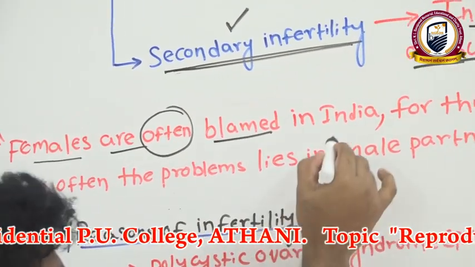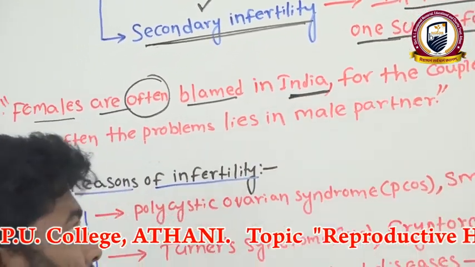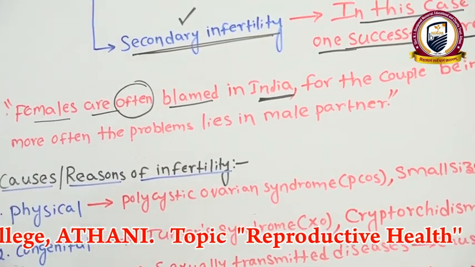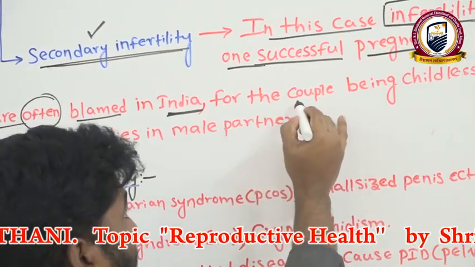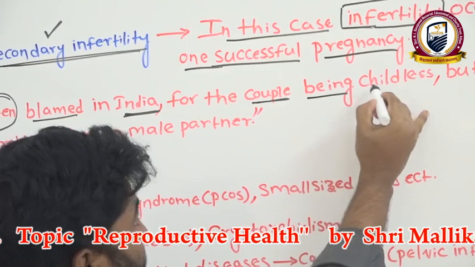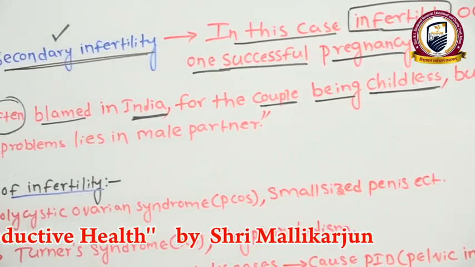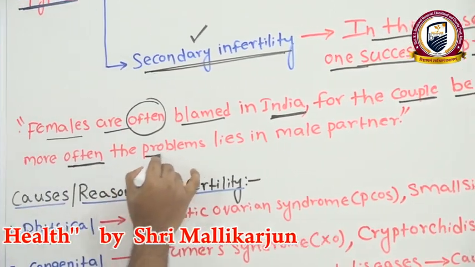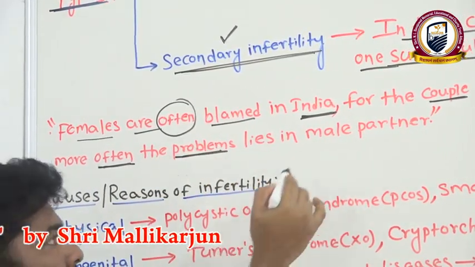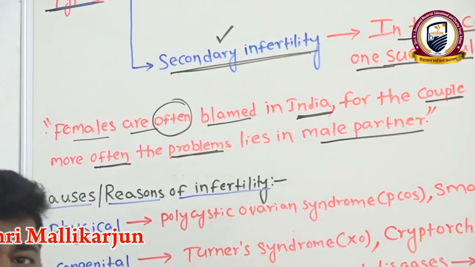Now, females are often blamed in India for infertility problems when the couple is childless. But more often the problem lies in the male partners.